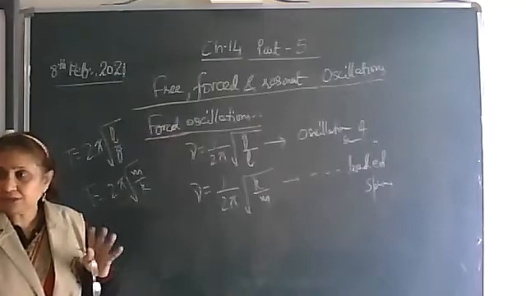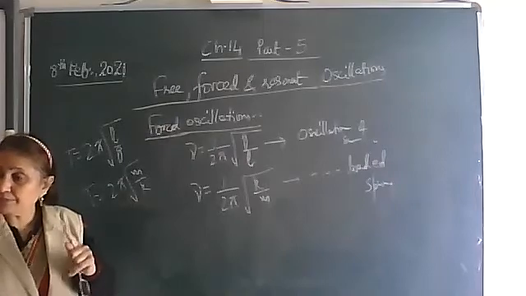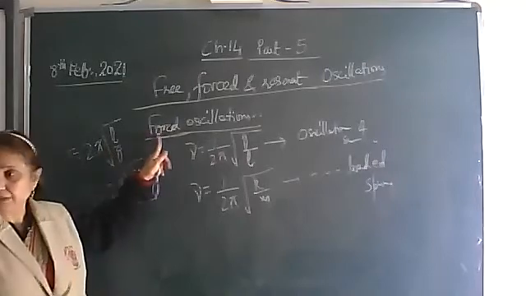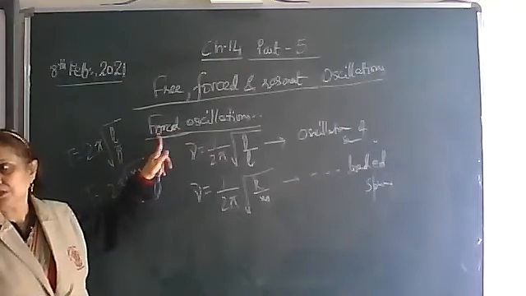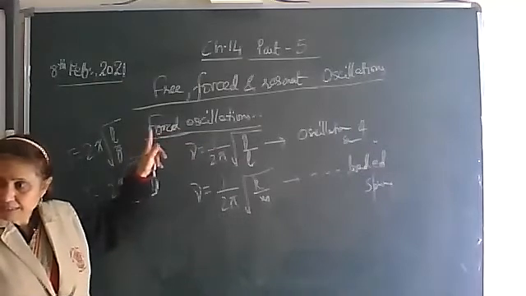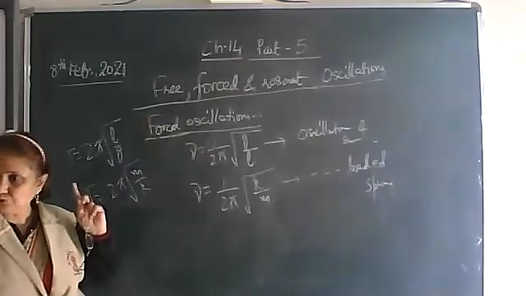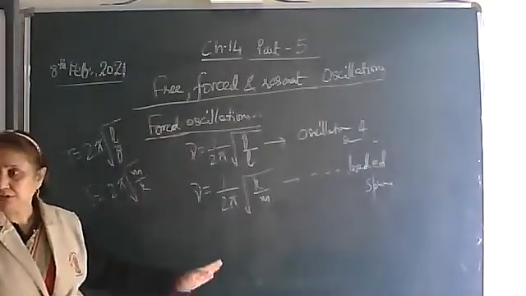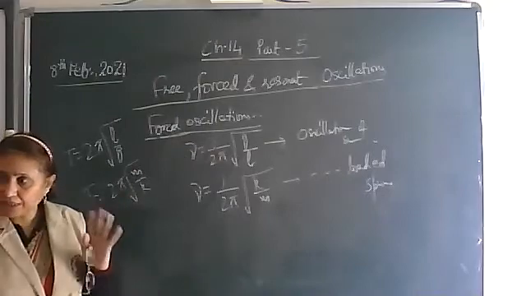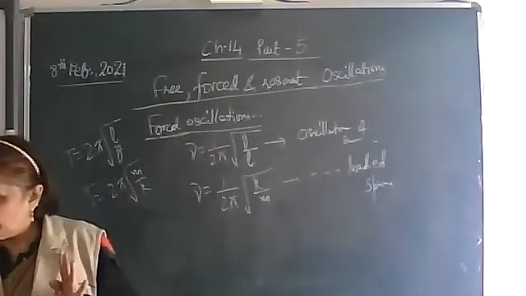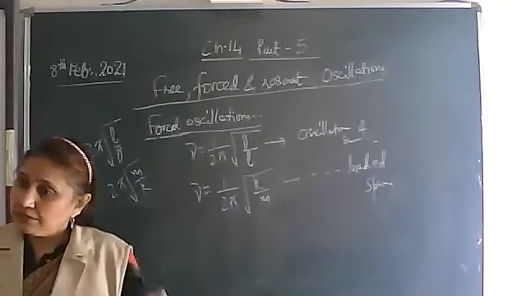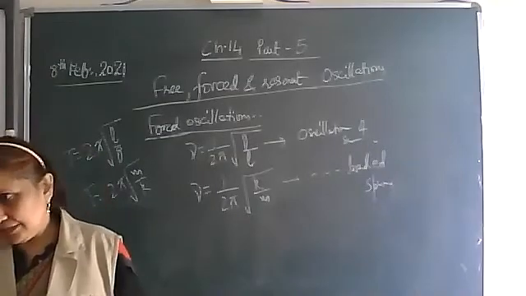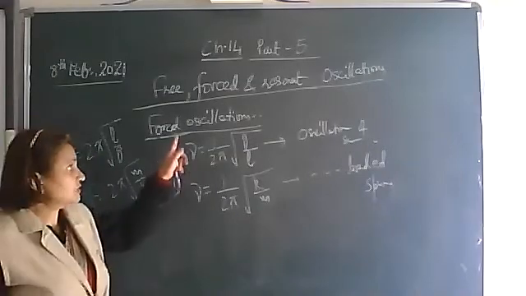It will oscillate not with its natural frequency, but with the frequency given by the external periodic force. Then such oscillations we call forced oscillations. Now this pendulum or the string of a guitar is not vibrating with its natural frequency. It is vibrating with the frequency given by the external periodic force. Then we call it forced oscillation.